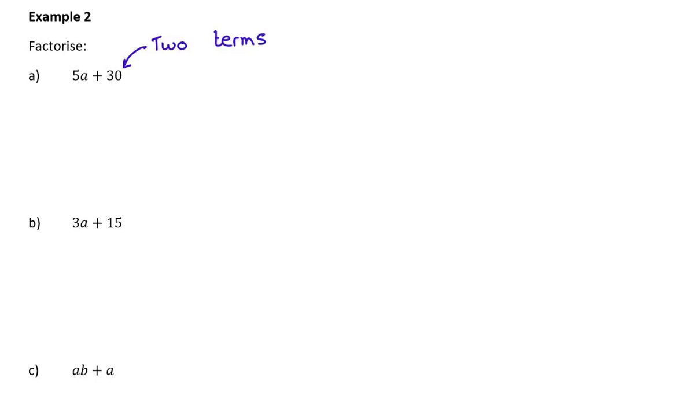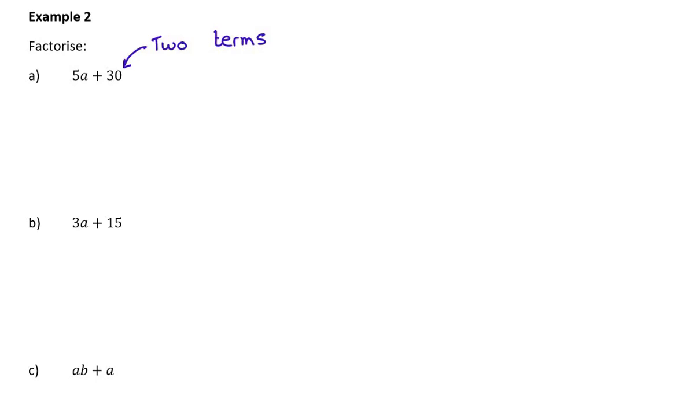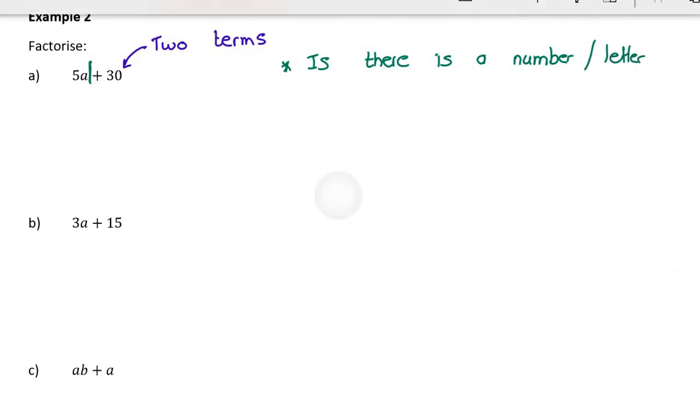So what do we mean when we say factorize? Well, the first question we ask ourselves is, if this is 2 terms, is there a number or letter that is common to both terms?